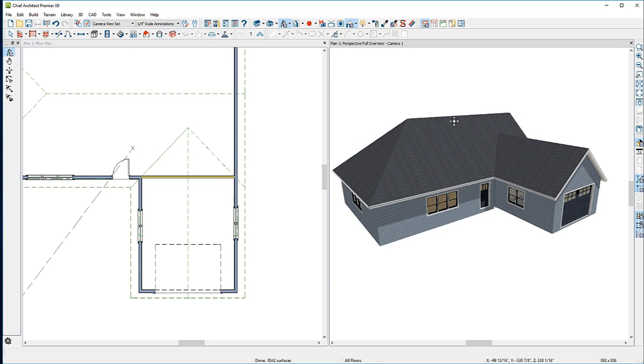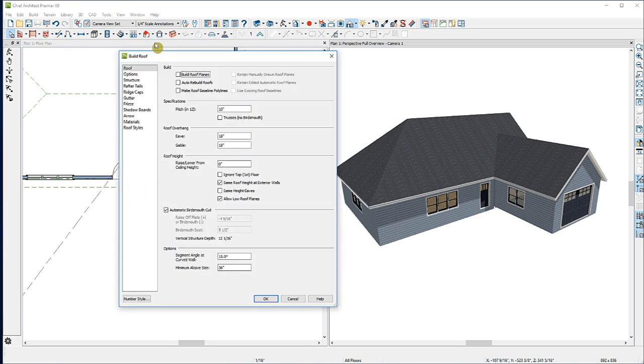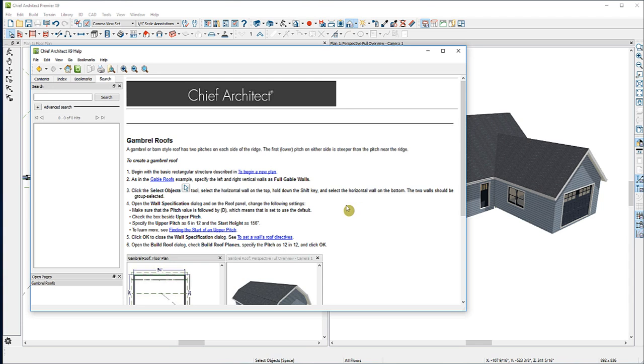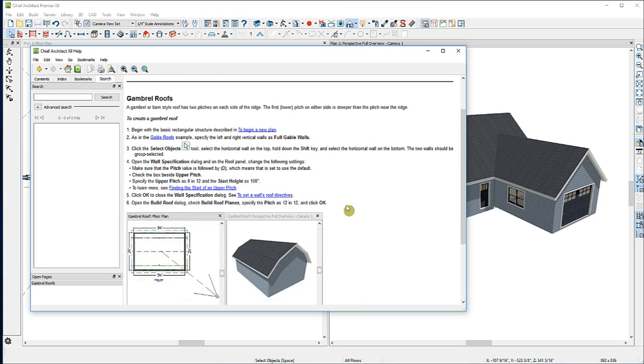There are many other ways you can create and customize roof planes. If we go back to the Roof Tools parent tool and select the Build Roof tool, and go down here to the Roof Styles panel, if you click on any one of these roof styles, it'll bring up the Help database where it explains exactly how to build that roof using the automatic roof tools and editing existing roof planes.